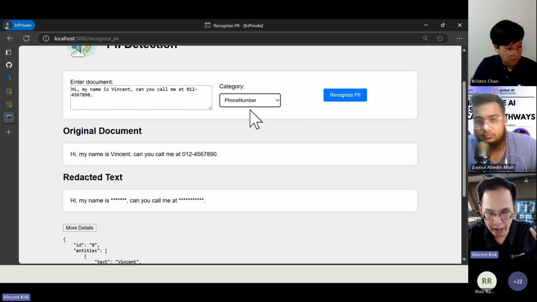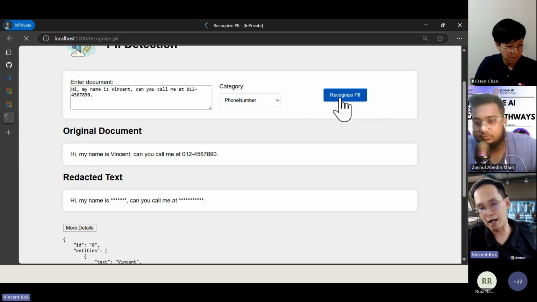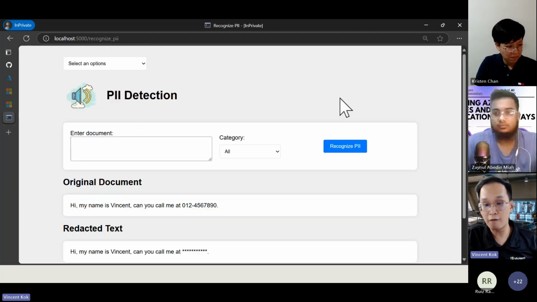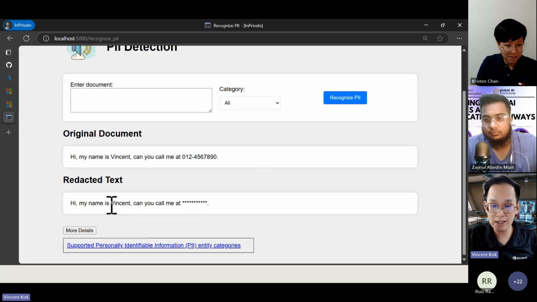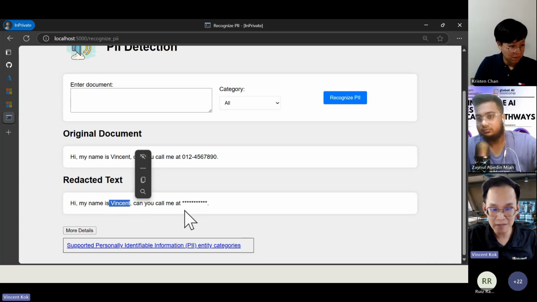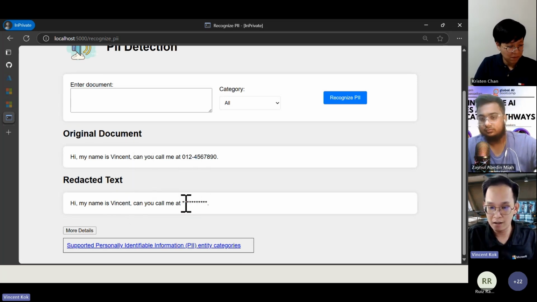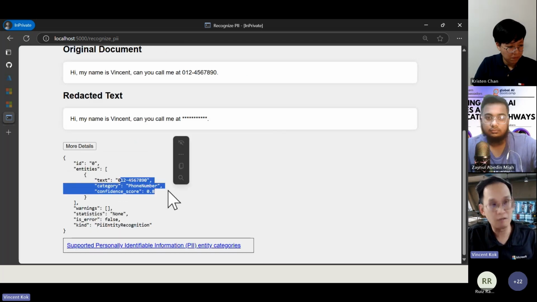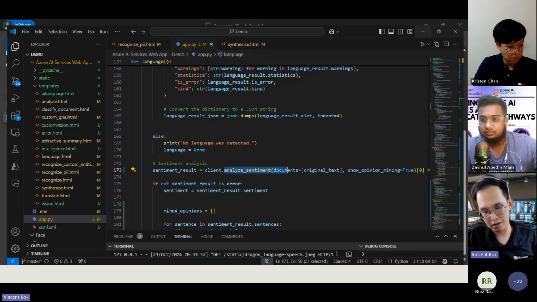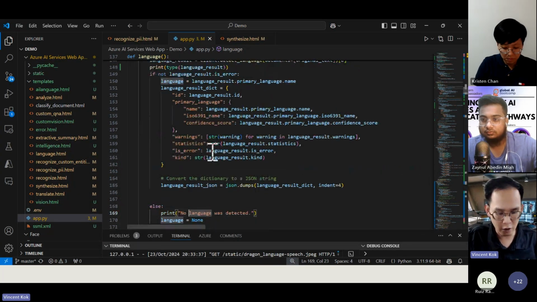You can choose the category, recognize the PII. Of course, all these categories will be shown in the documentation. You can see right now, Vincent is not being masked out. It's only the number. They only detect the number. Vincent is no longer detected. So now how does this work? You'll be curious, and that's how we always go back to here.